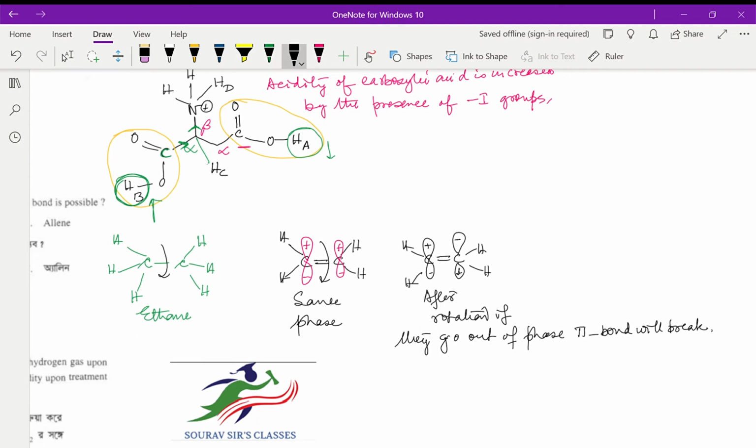So for this reason, rotation not allowed, rotation not possible.